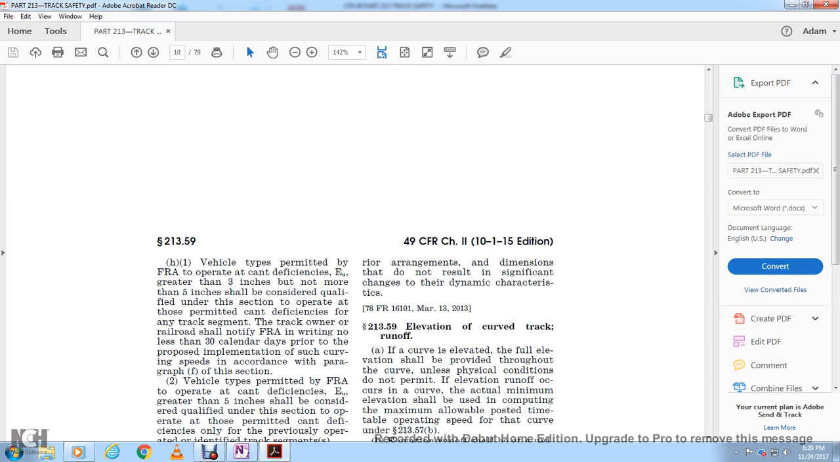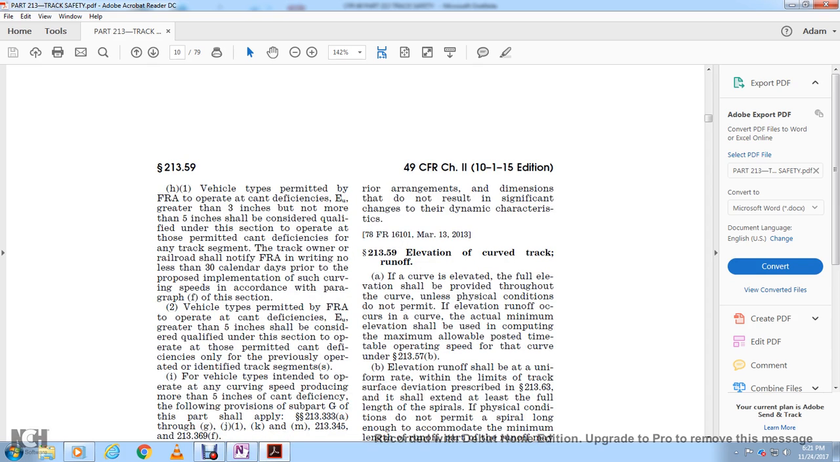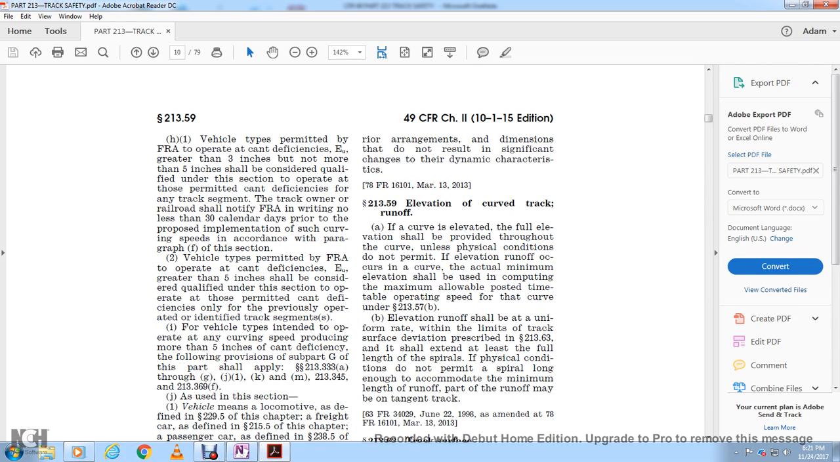A vehicle type permitted by the FRA to operate with a cant deficiency greater than 3 inches but not more than 5 inches shall be considered qualified under this section to operate with those permitted cant deficiencies within any track segment. The track owner or the railroad shall notify the FRA in writing no less than 30 calendar days prior to the proposed implementation of such curving speeds in accordance with paragraph F of this section. Two: a vehicle type permitted by the FRA to operate with a cant deficiency greater than 5 inches shall be considered qualified under this section.